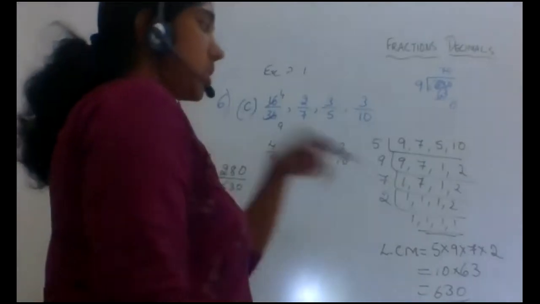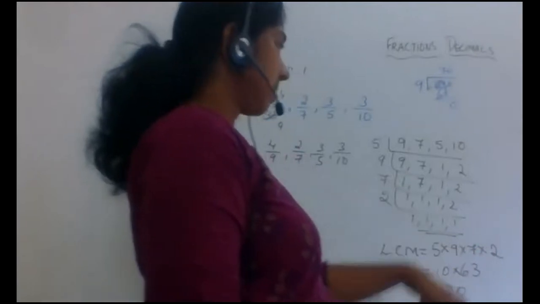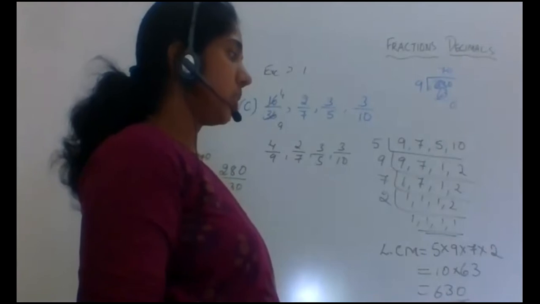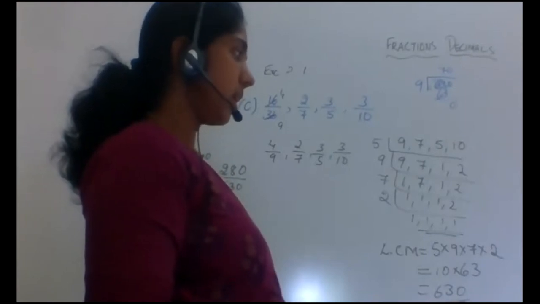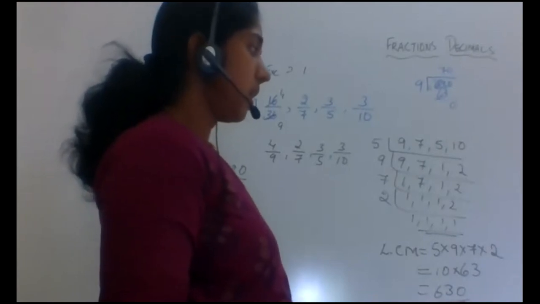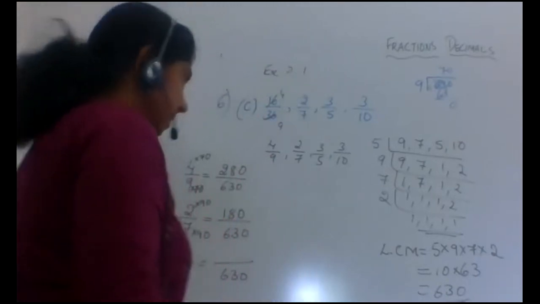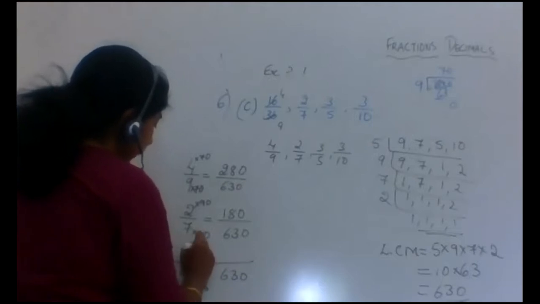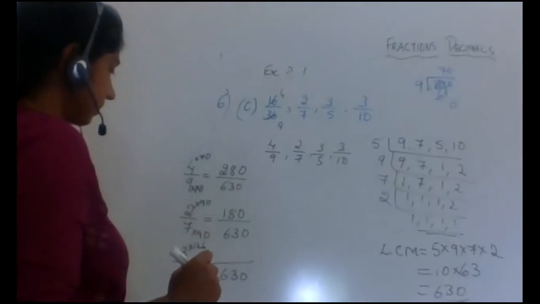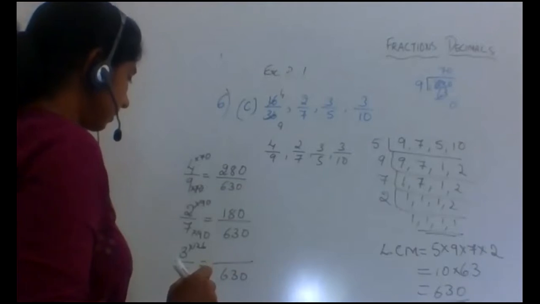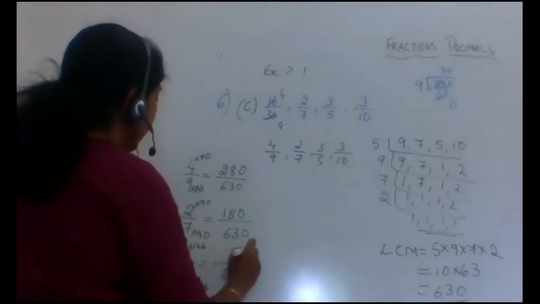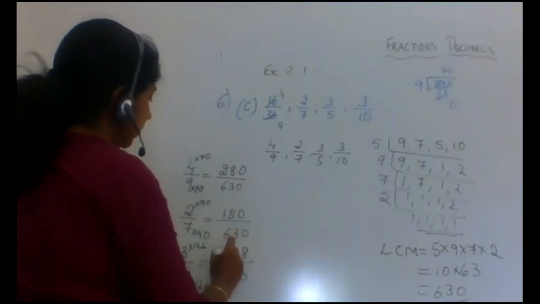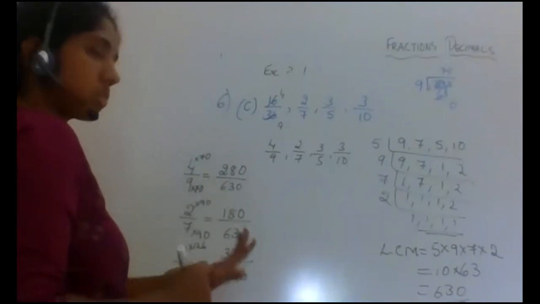Otherwise you can do it in this combination: 5 into 126 is 630, so you have to multiply the numerator by 126. 126 into 3: 6 threes are 18, 3 twos are 6, plus 1, 7, and this 3, giving 378. Okay, so we have converted this one.